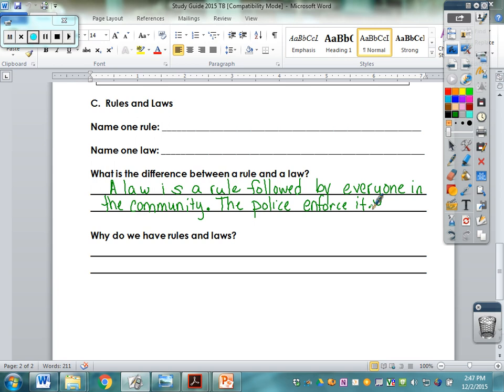So with a rule, we can think about some of the rules we've talked about in class, maybe in your home, maybe in the library, different places. We talked about all the different rules that we have, like walk, and anything you put here is pretty much okay as long as it is a rule that we've discussed, and we listed lots and lots of rules. Walk in the hallway is one. And again, you choose the rule that you want to put here. I mean, talking could be one. Do not climb up the slide, not the ladder, up the slide itself, I'm sorry.